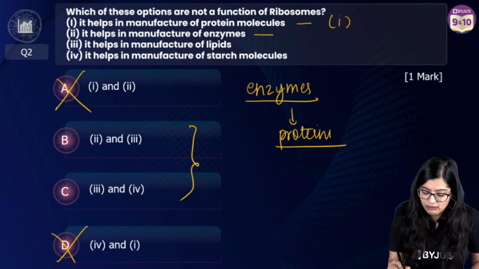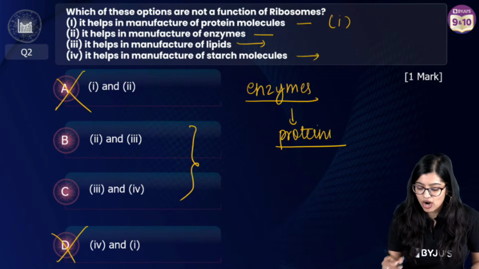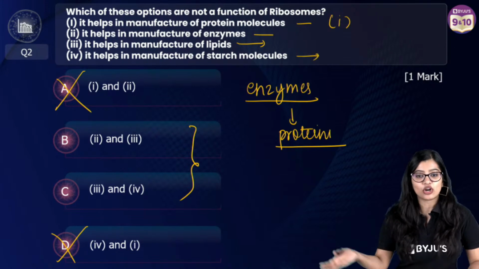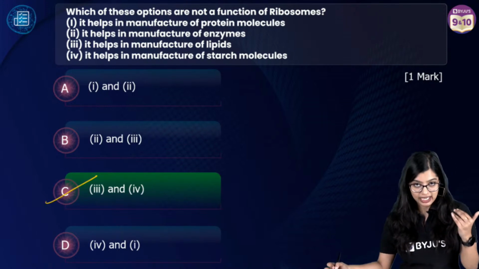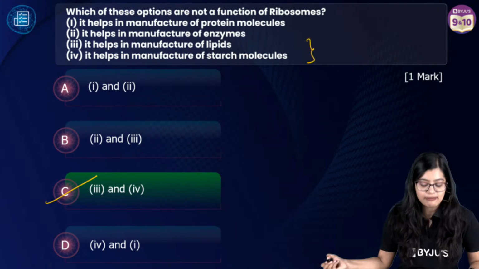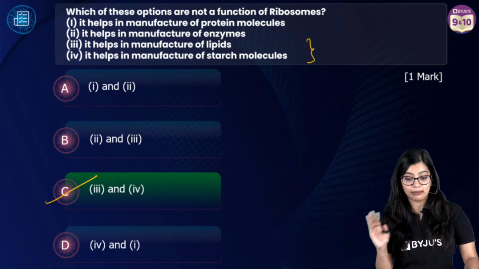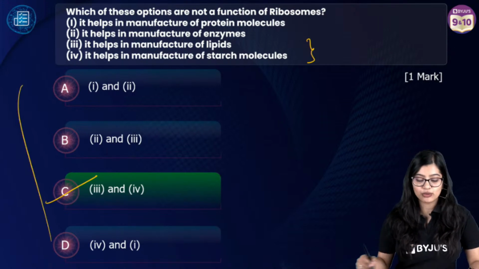Second, do you think ribosomes help in lipid manufacture? No. You know that they are not responsible for fat manufacture. So directly also you can arrive, right? You can directly arrive saying that 3 and 4 are not the functions of ribosomes because they are not involved in manufacturing lipids or starch molecules. So read the statement carefully. But the majority of you got the correct answer.